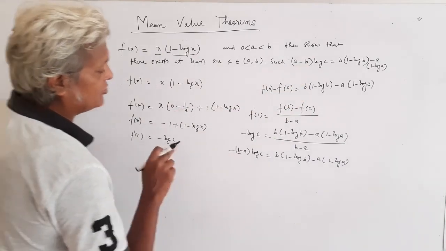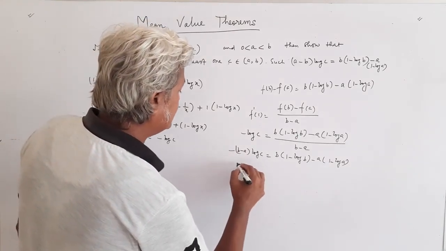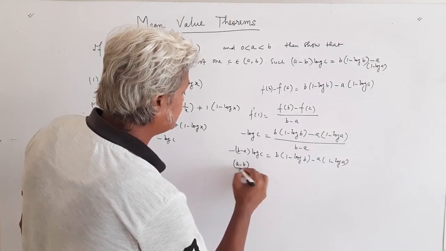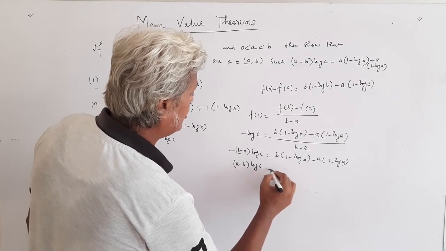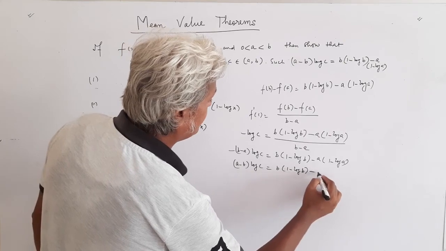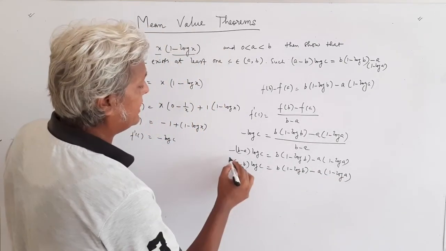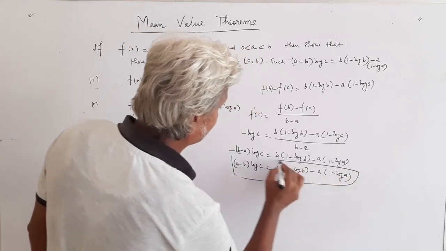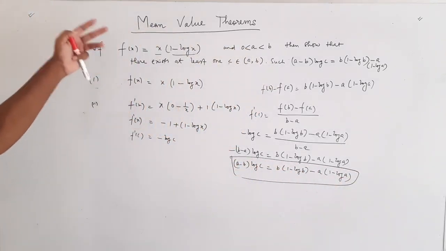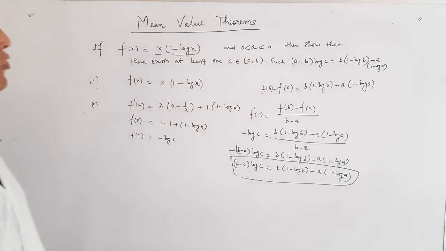If you introduce this negative sign into b minus a, it will become a minus b. So this becomes (a minus b) log c equals b(1 minus log b) minus a(1 minus log a), and this is what we had to prove, and here we have proven it.